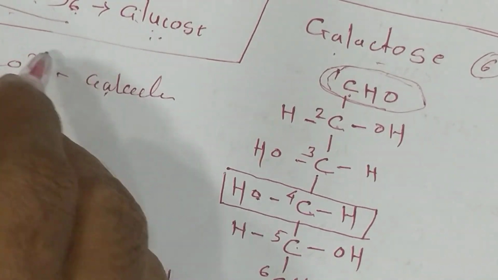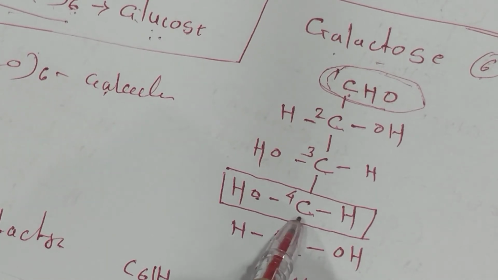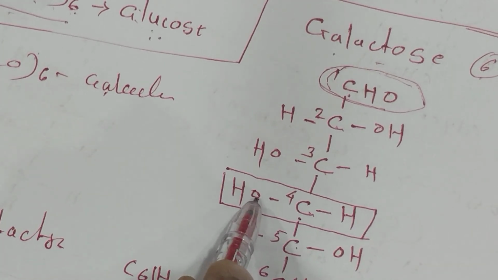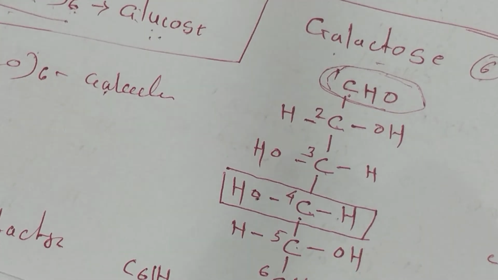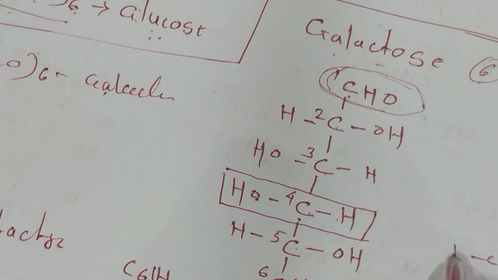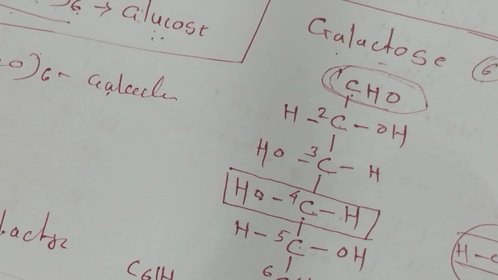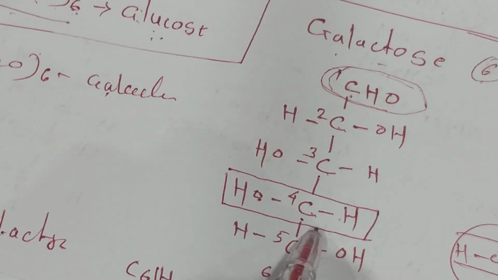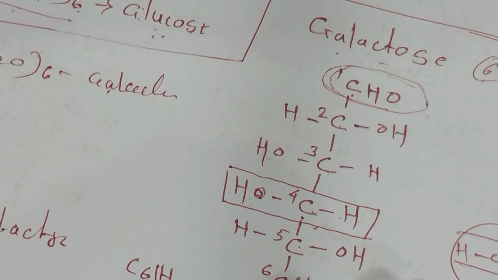The molecular formula is the same, the structure is different. The carbon number 4 in glucose is exactly opposite in galactose. Okay.